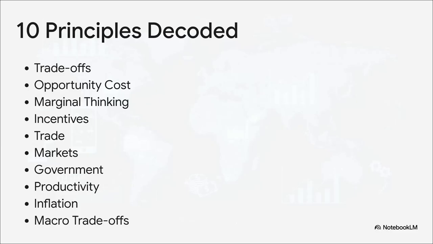So the crucial point here is this: economics is not just a list of random, disconnected theories. It is a unified, highly integrated operating system. From the individual node agonizing over the opportunity cost of a decision, to the invisible hand seamlessly organizing millions of trades, all the way up to the massive macroeconomic mainframe balancing inflation and unemployment, these 10 principles flawlessly integrate to form the reality of our global economy.